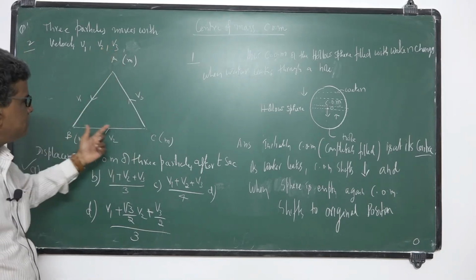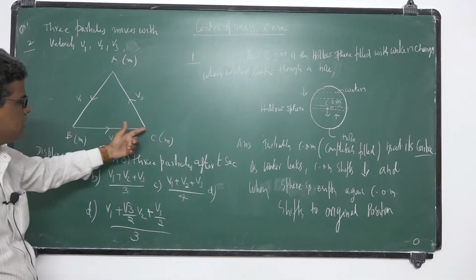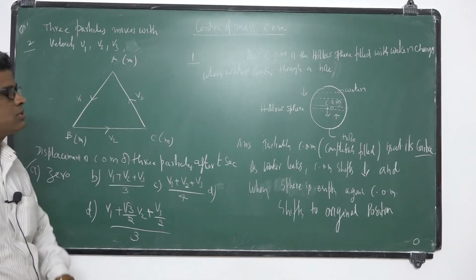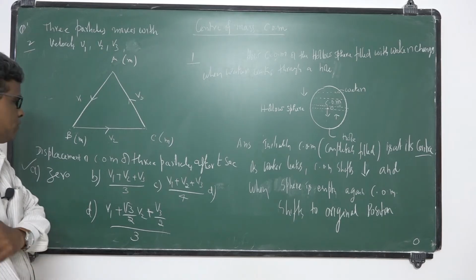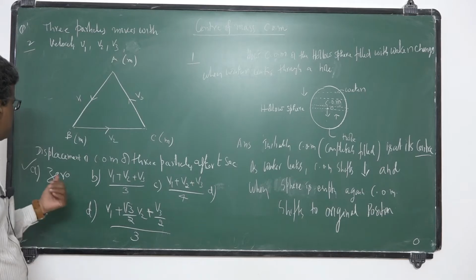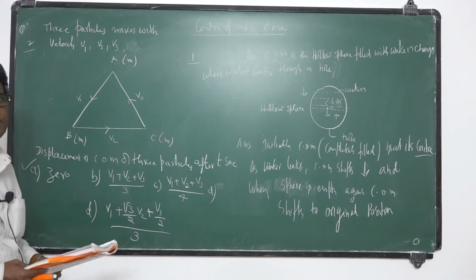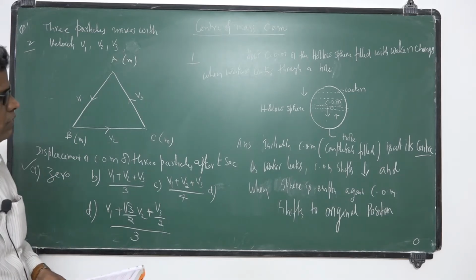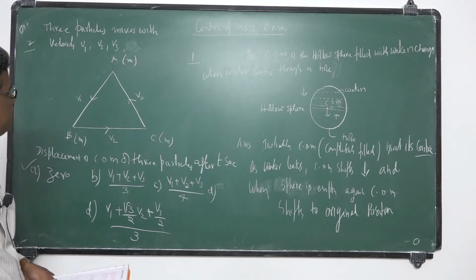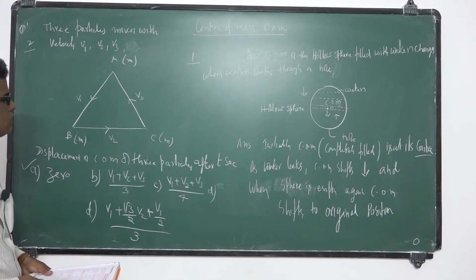They may be moving with different speeds, but there is no external force acting on the system, so the velocity of center of mass is 0 only. They are moving towards each other due to mutual forces of attraction.